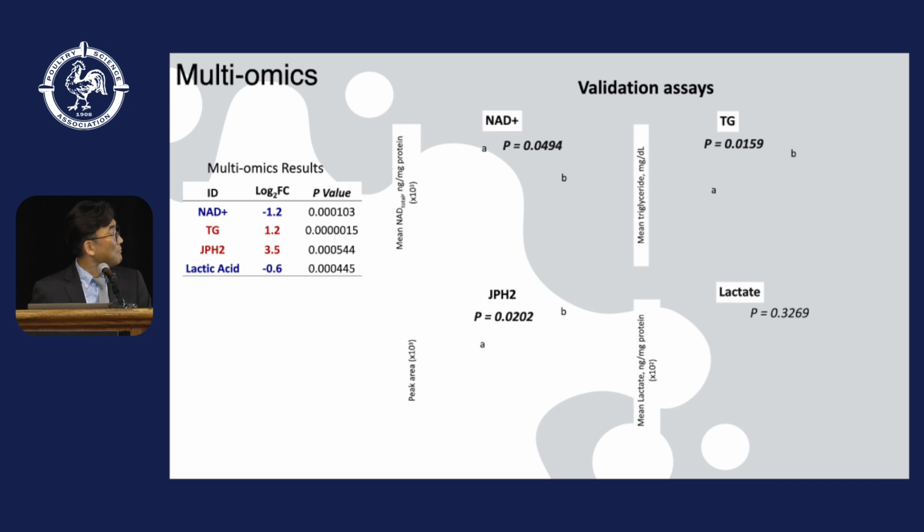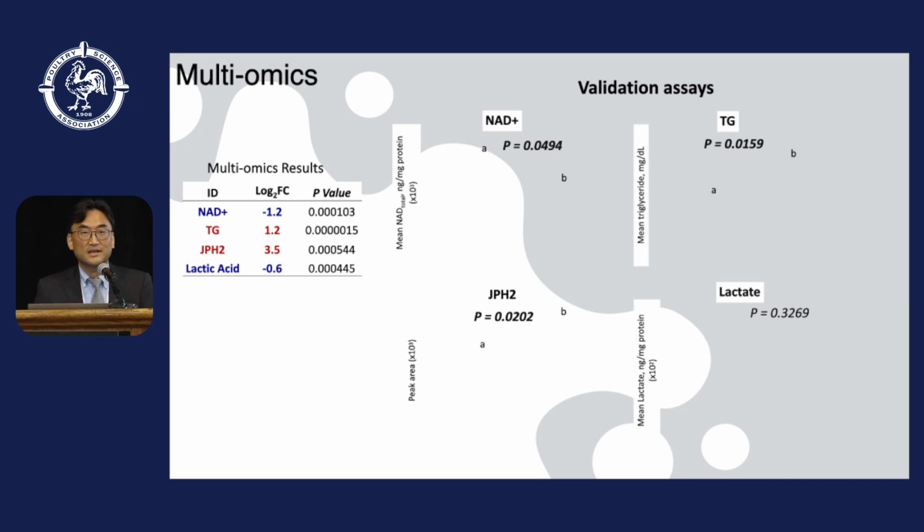NAD plus showed lower abundance in the spaghetti meat condition in the multi-omics data, and the targeted assay also showed it was lower in spaghetti meat, with a p-value around 0.05. The regulation of triglyceride was consistent between the multi-omics data and this validation study, and junctophilin, JPH2, also showed the same trend of regulation in the multi-omics result and the validation assay.